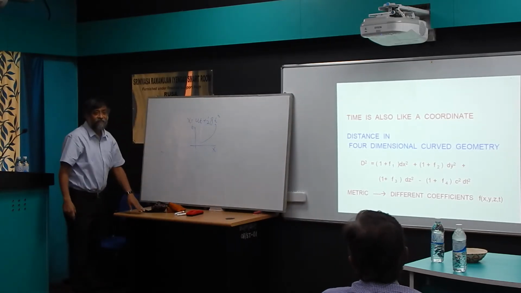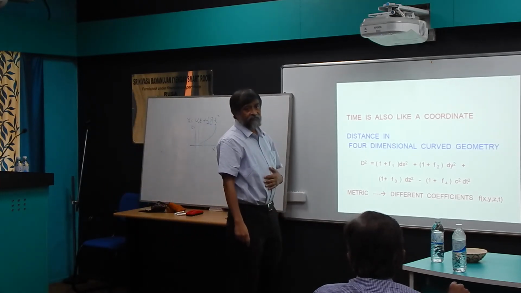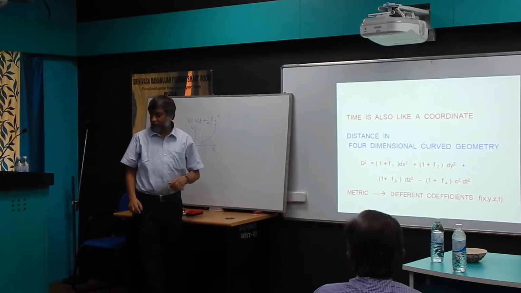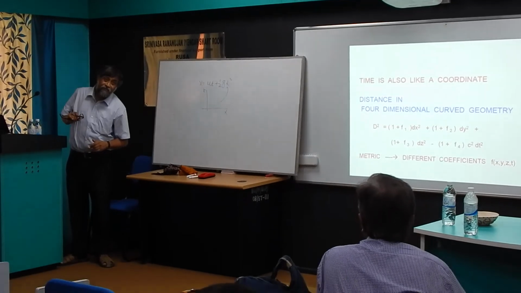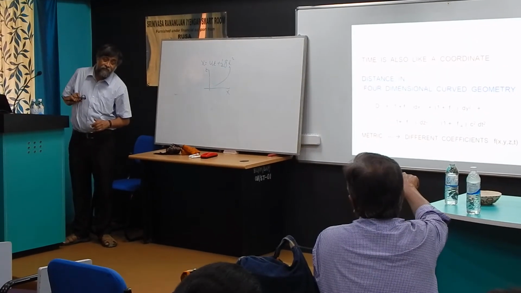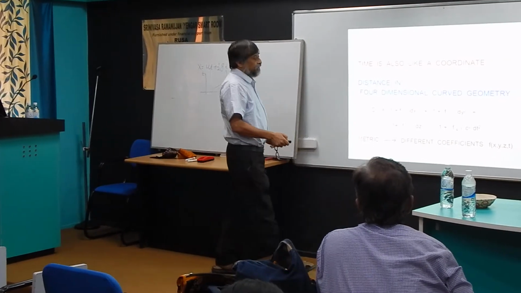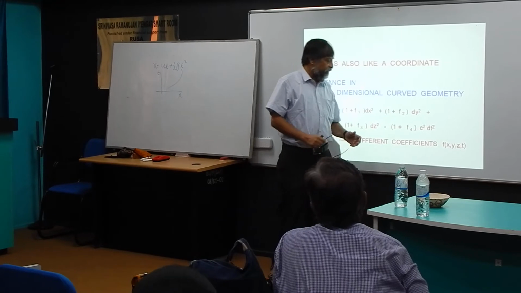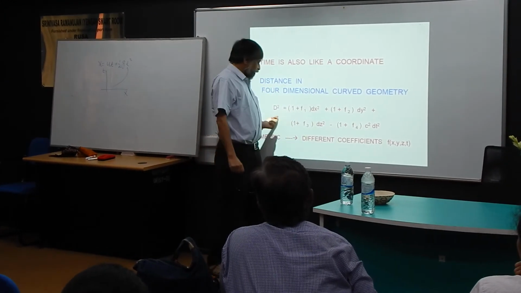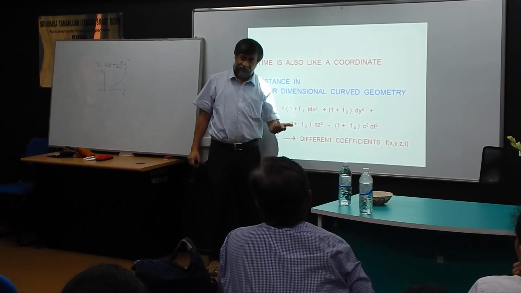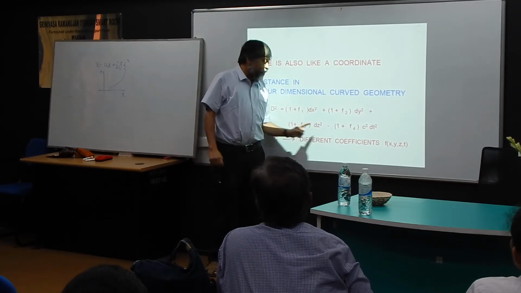Yeah? One question. You are telling that time does not propagate in the inverse direction. So if the spatial coordinates have the same property, then you are doing all with minus dx square minus dy square. But then this will become plus. I thought I could explain at the end, but the reason is the following. You can put an overall minus sign, that's a matter of convention. You can multiply both sides by minus, so it becomes minus, but then it becomes plus.